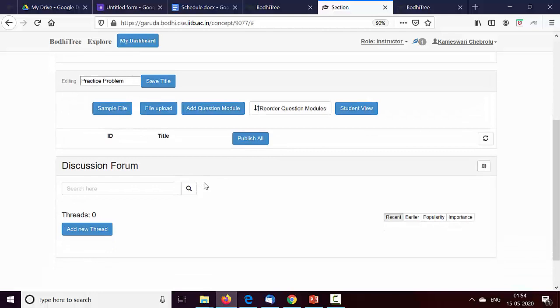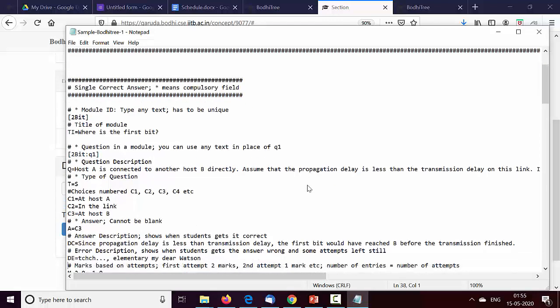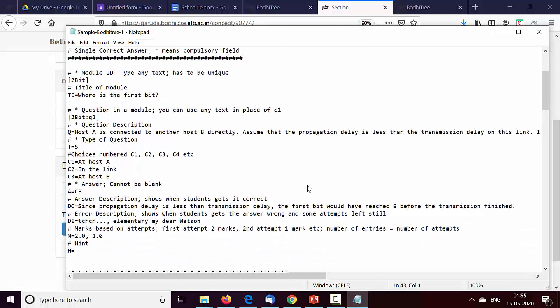When you add a quiz, there is a web interface based on which you can add. That if you click here, you can do. I would strongly encourage you to use a file upload based quiz, because this is much easier. Otherwise you have to keep clicking a lot. To do a file upload, you can see the sample. So I'm clicking on the sample. So here is the sample. If you go through this, things are pretty straightforward. Just follow the format that is being specified here. It may take you 5 minutes to understand it, but it is pretty straightforward.